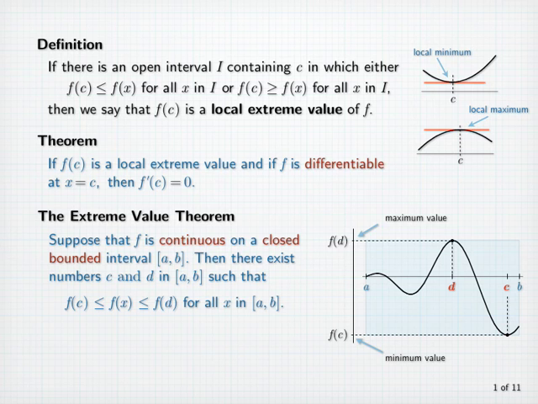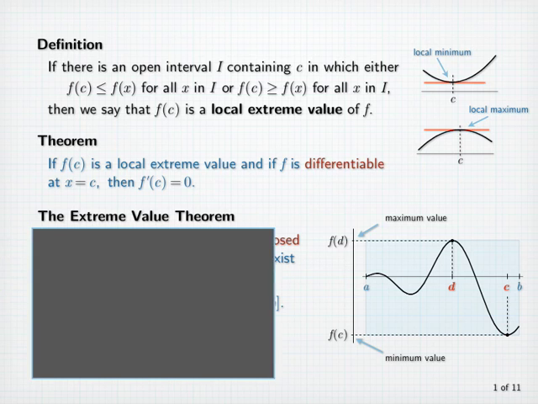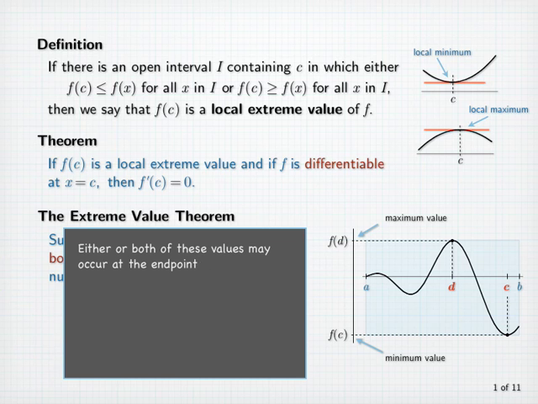Such values are often called absolute or global extreme values, as opposed to local extreme values. We must point out that either or both of these values may occur at the endpoints of the interval. For example, the minimum and maximum values of a linear function on a closed bounded interval are attained at the endpoints of the interval. This is true even if the function is constant.